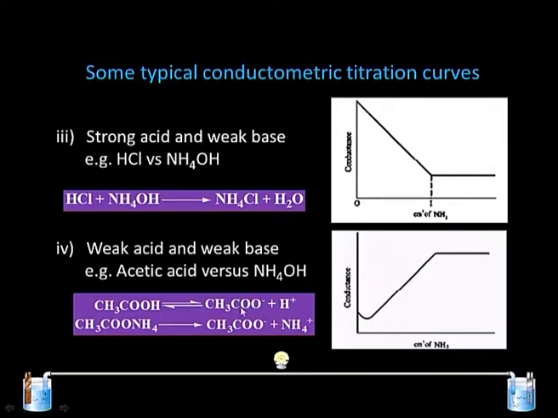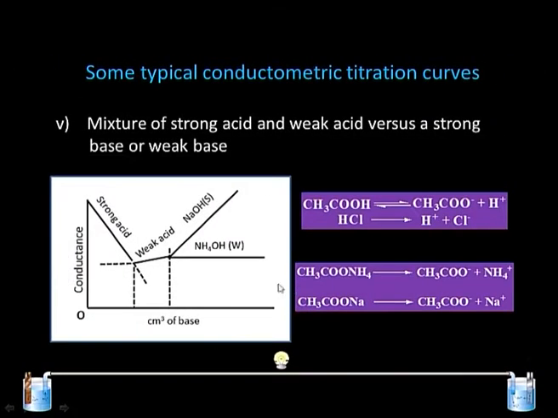The acetate ion in the solution, being a common ion, suppresses the dissociation of acetic acid further, and initially there is a dip in the conductance, which can be assigned to the common ion effect. The conductance then increases, which can be assigned to the formation of ammonium acetate, a strong electrolyte, and after reaching the equivalence point there is no change in the conductance. It is totally due to the weak dissociation of ammonium hydroxide.